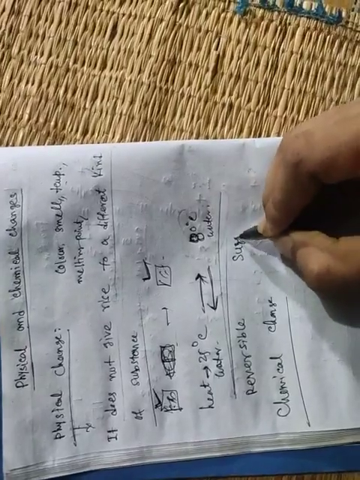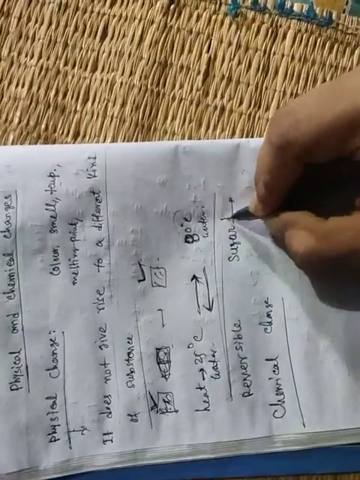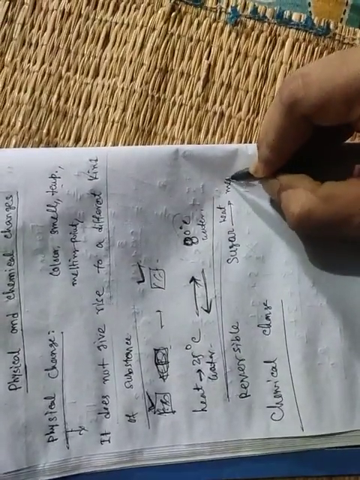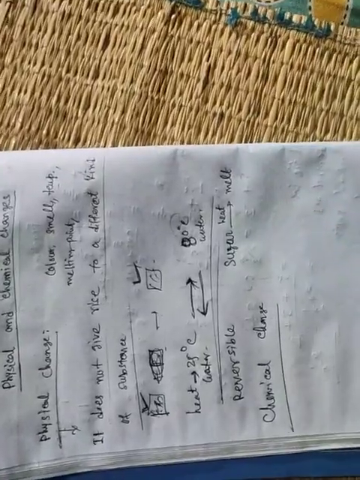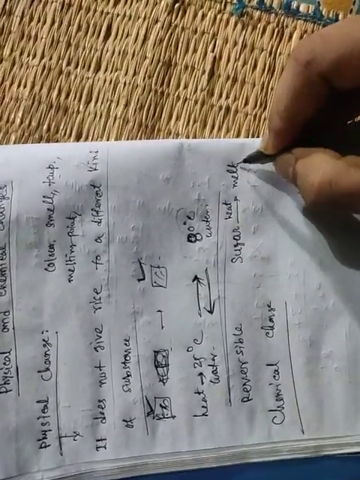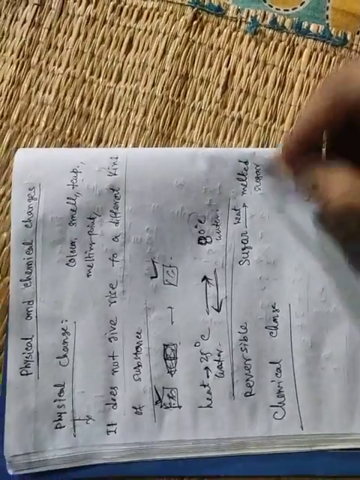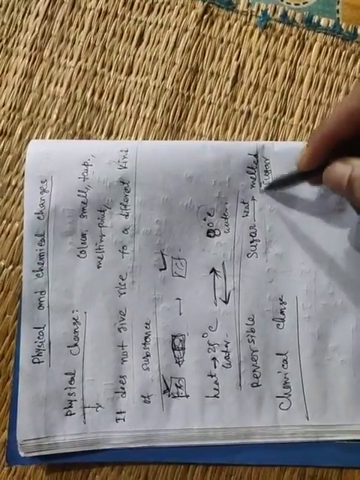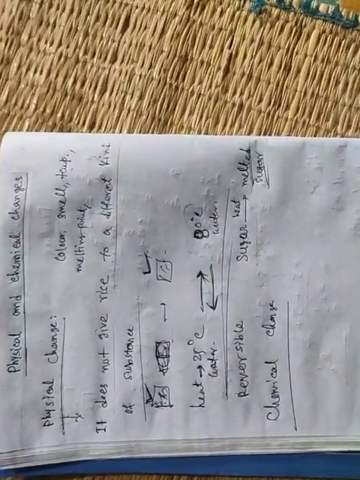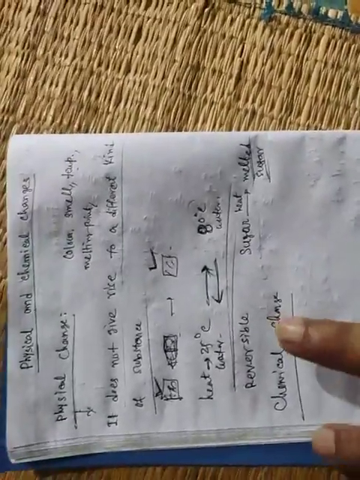So what did I say? Sugar. If we give a very small amount of heat to melt it, it just melts. Remember, sugar just melts. Okay, so melted sugar also tastes sweet, and melted sugar dissolves in water. So it has the same properties as the sugar. That means no new product is formed. Okay, clear? So what is chemical change?